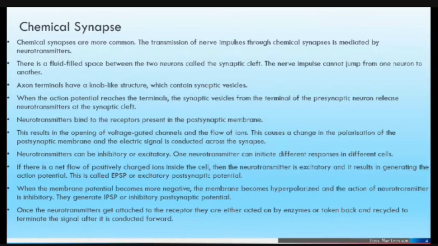When the membrane potential becomes more negative, the membrane becomes hyperpolarized and the action of the neurotransmitter is inhibitory. They generate IPSP or inhibitory postsynaptic potential. Once the neurotransmitters get attached to the receptor, they are either acted on by enzymes or taken back and recycled to terminate the signal after it is conducted forward.